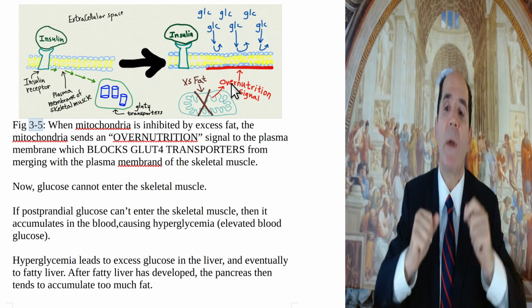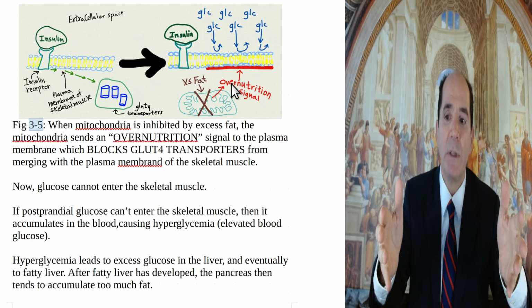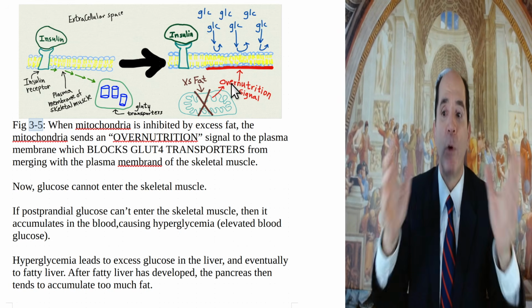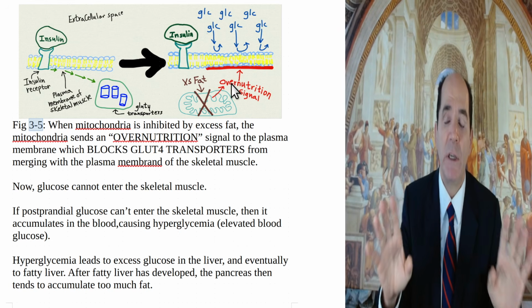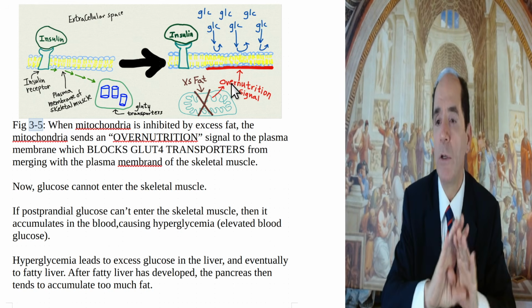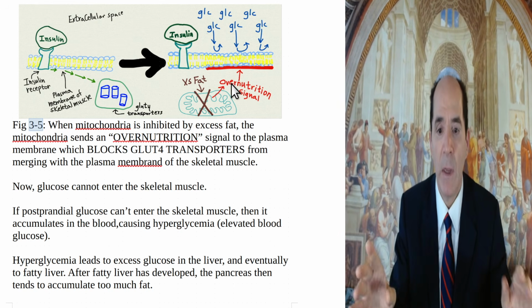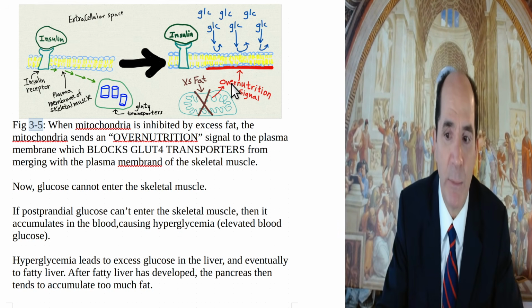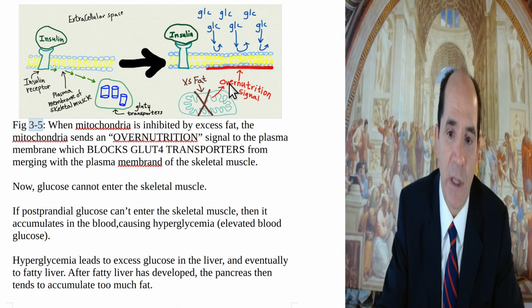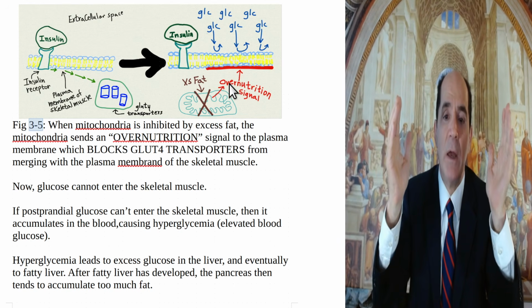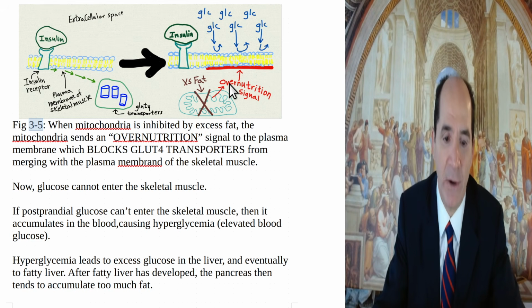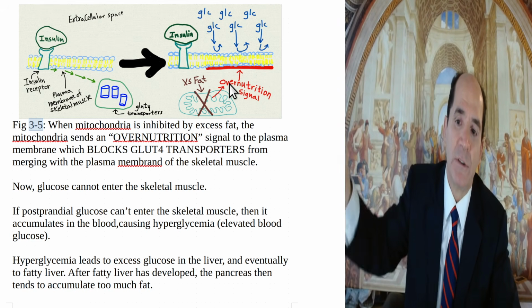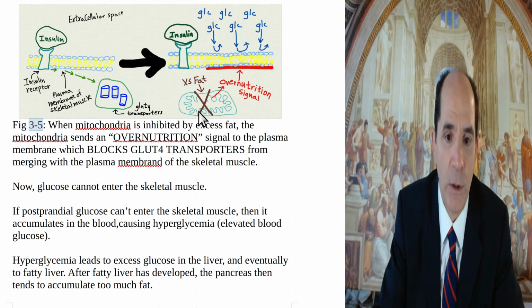Fat is absorbed more rapidly, gets into the skeletal muscle more rapidly than does the glucose, and it overwhelms the mitochondria, causing insulin resistance. That's the most important thing you can know about all of diabetes. And so you want to avoid that. And that's why people with diabetes should eat low-fat diets. And as Dr. McDougall said, they should be counting fat, not counting carbohydrates, because the fat makes you insulin resistant, and it lowers your carbohydrate tolerance.